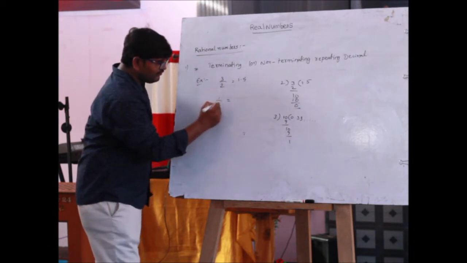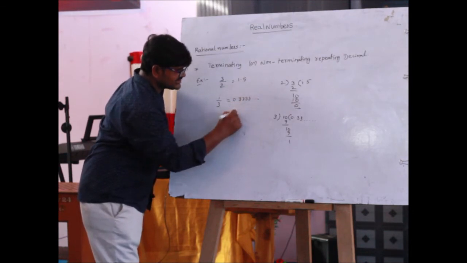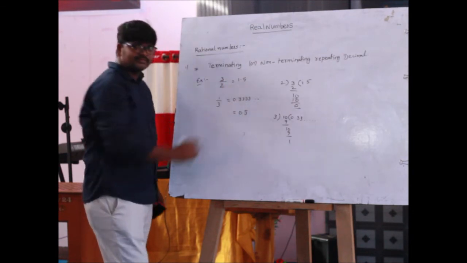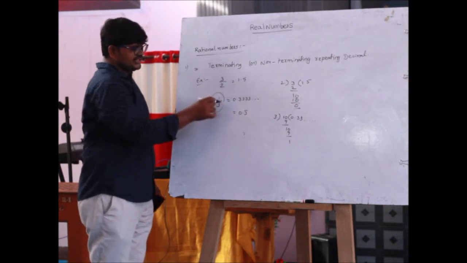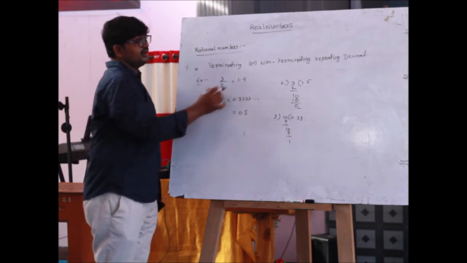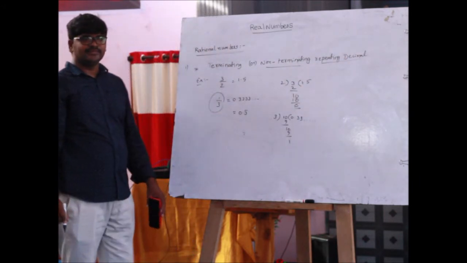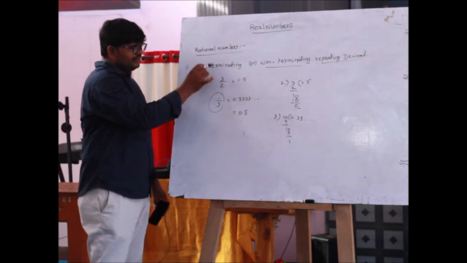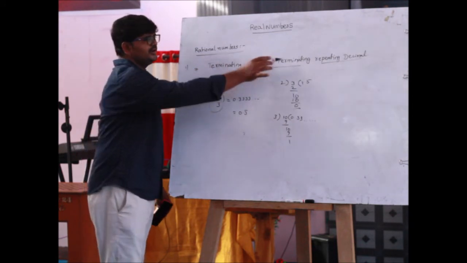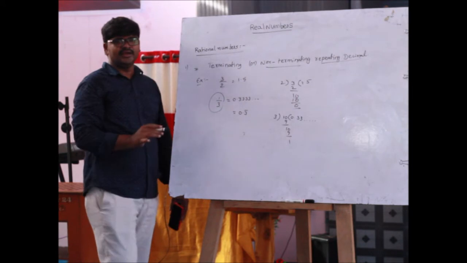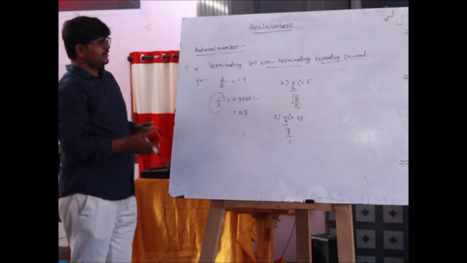Therefore, the value of 1 by 3 equals 0.3333 and so on. This type of rational number is called a non-terminating and repeating decimal. So, every rational number can be expressed as either terminating or non-terminating repeating decimals. Clear, children? Okay, next one.